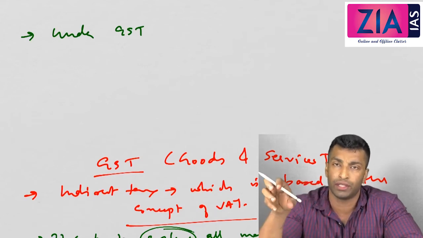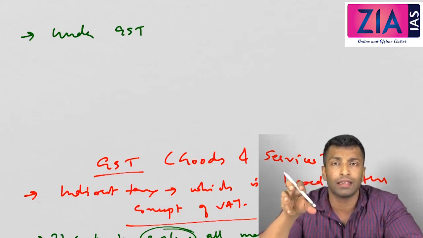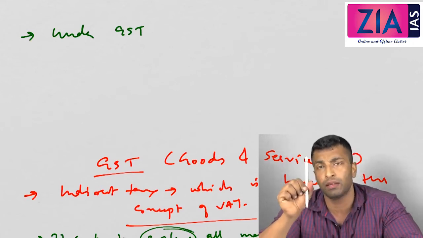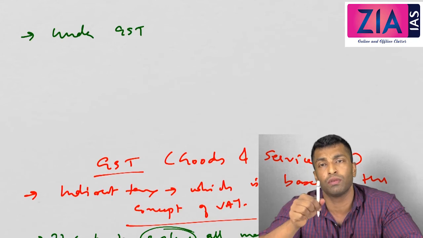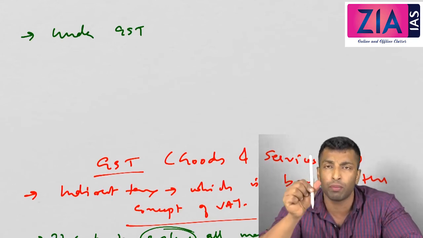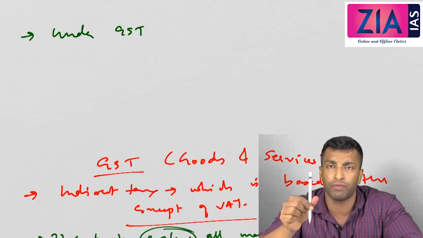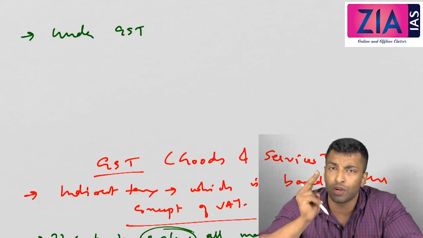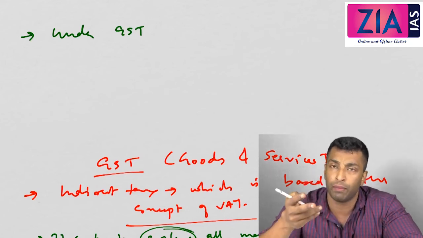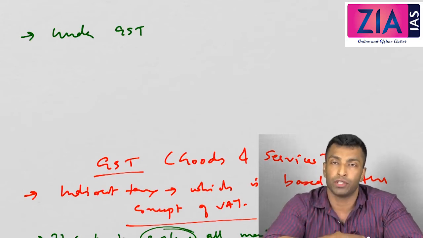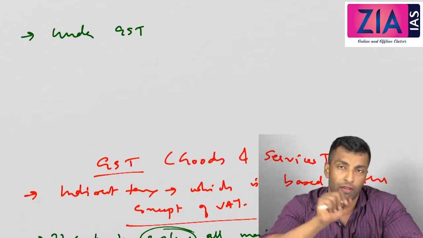Original VAT is only for value addition, value added tax, but that is difficult to implement. So you will pay for this entire pen, but the taxes paid on the raw material, the input cost, will be reimbursed. If you got the raw material for 8 rupees and you made this pen for 10 rupees and you're selling at 10 rupees, effectively you need to pay for 2, but that is not possible to calculate. So you will pay for 10, and you will give the bill and the details of the inputs, and you will get the reimbursement of the previous tax paid. So effectively you are paying for 2 rupees.